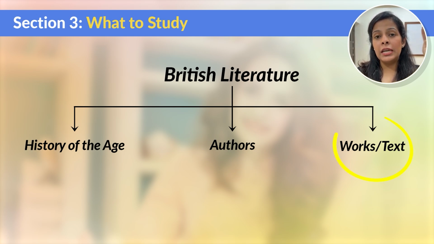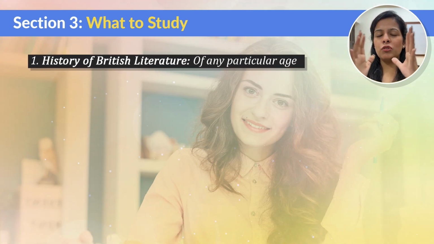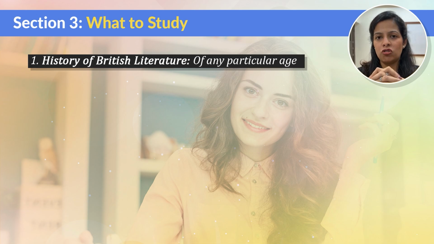And number 3 is detailed study of the major works of the authors. Let's look at them one by one. Now, when it comes to looking at the history of British literature, this is one topic that most of the students would try and skip because they think that यहाँ से तो क्या ही questions आते हैं.